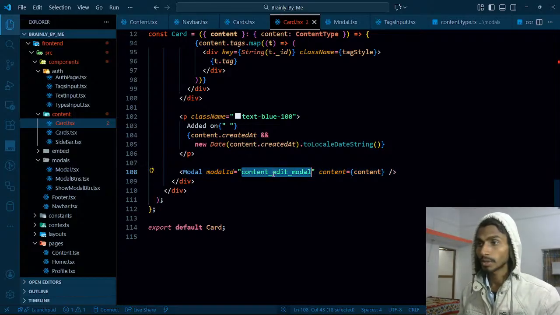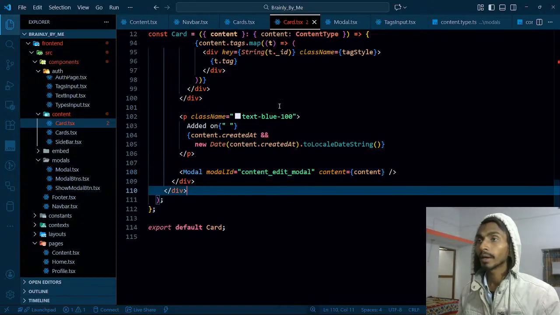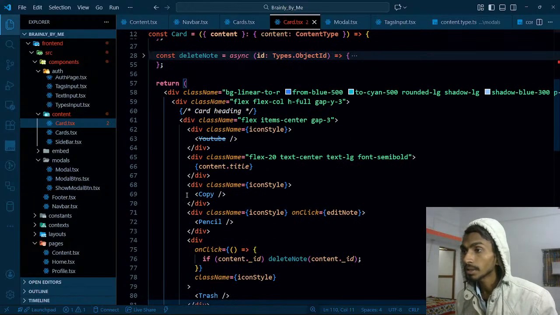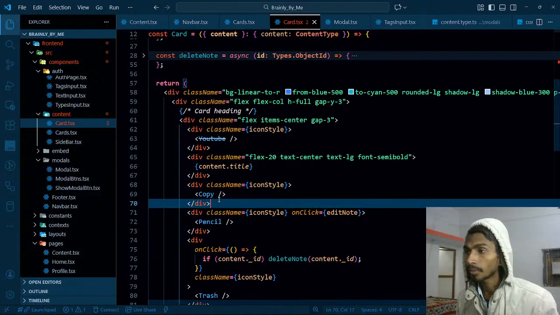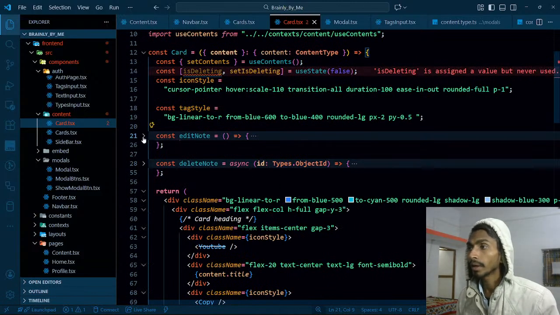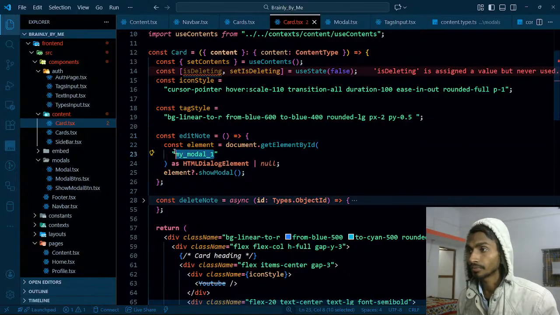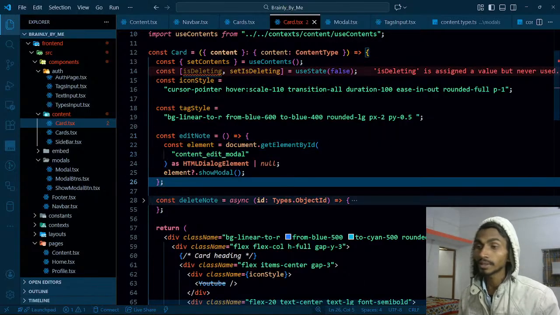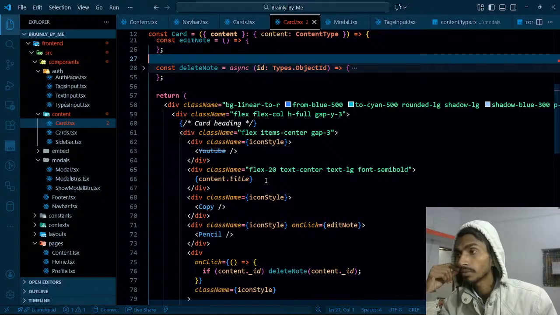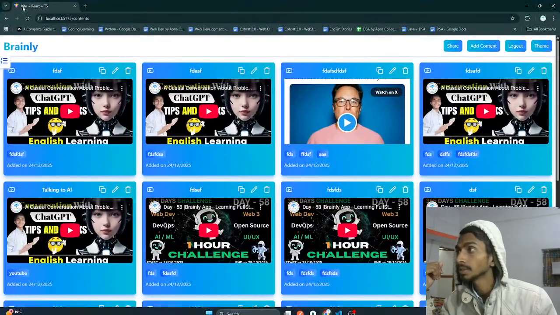Once I have created this particular model, copy it from here, and content edit model, where do I have to go? I have to go to that particular button. And where is that button? This is the edit button that I have over here. Copy pencil, this is the edit button. Click on edit note, and over here I have to just replace the name like this. And now let's see whether it works or not. And one more thing, that I made it appear, but it will have the values of the first one. Okay, I'll check that.